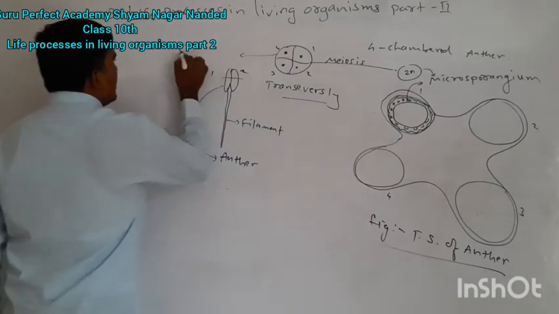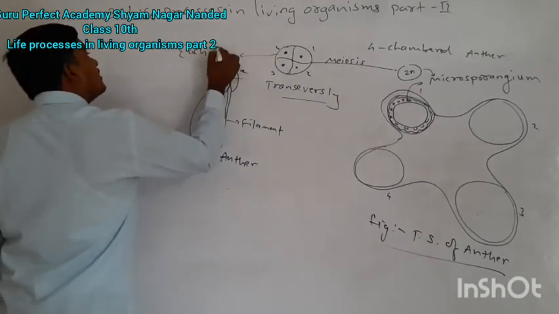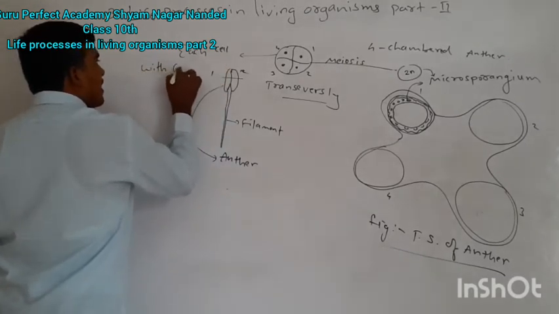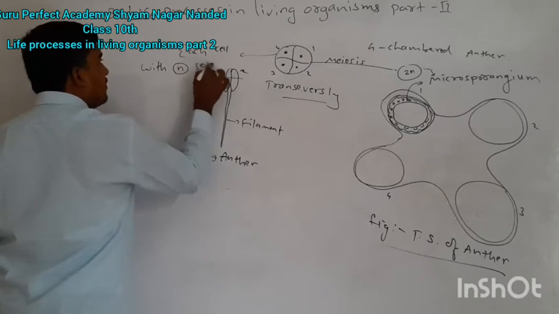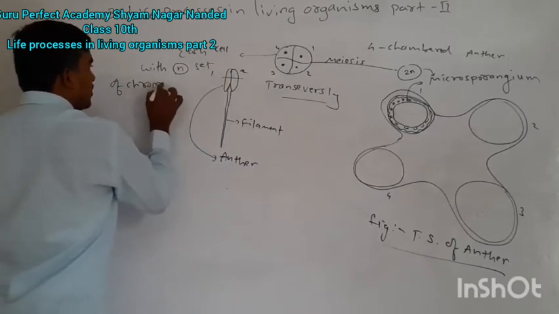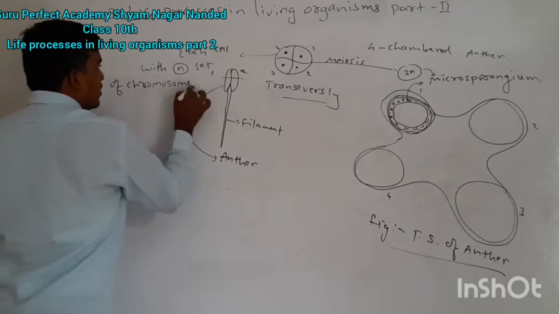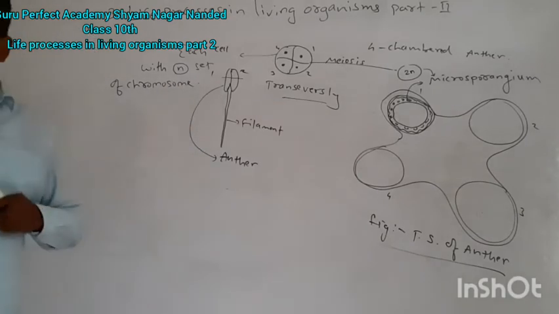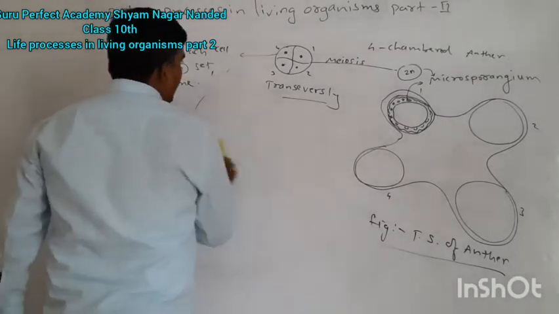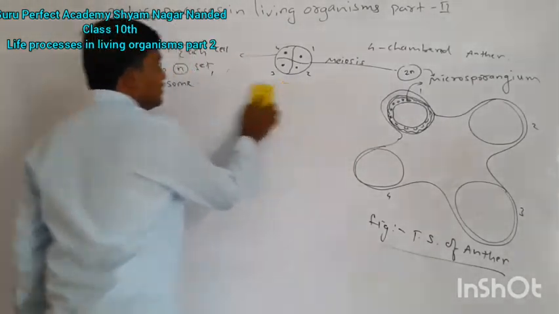Each cell with a haploid set of chromosome. Okay, remember this, very important. Haploid set of chromosome in each cell. Tetrad structure is formed after the meiotic division.